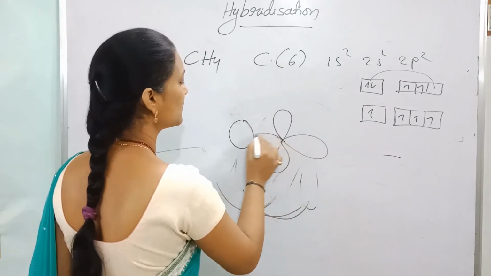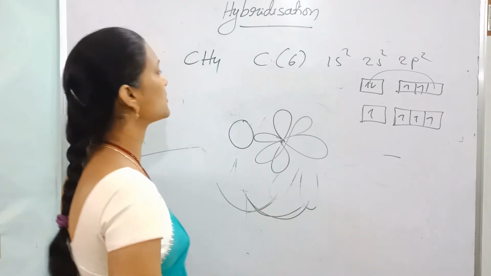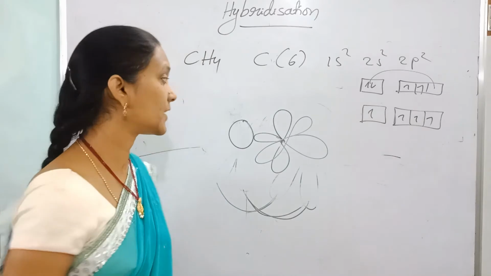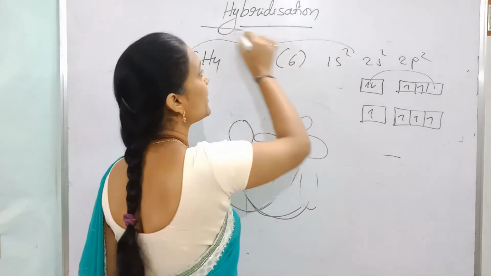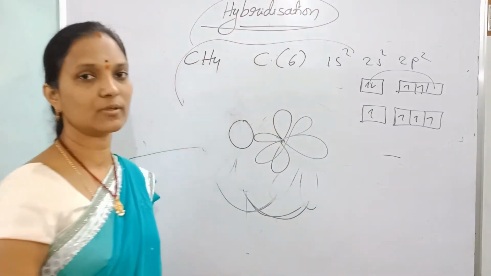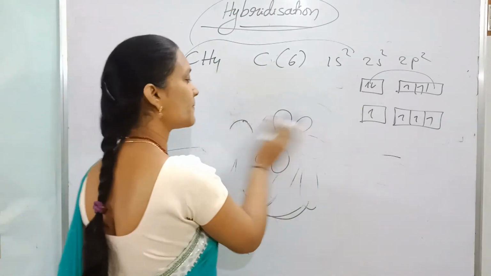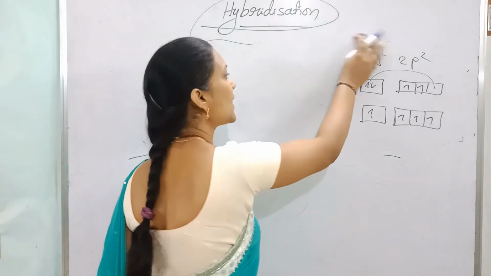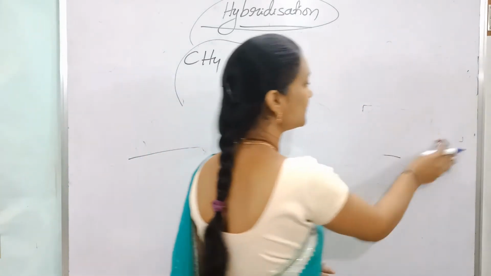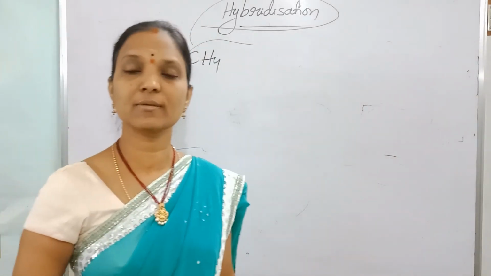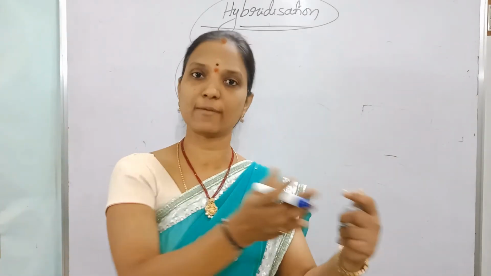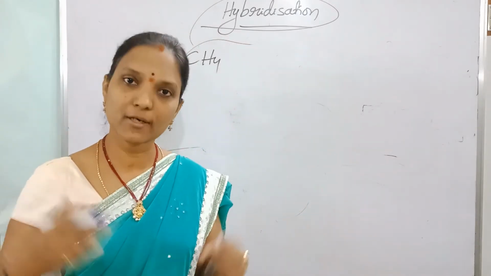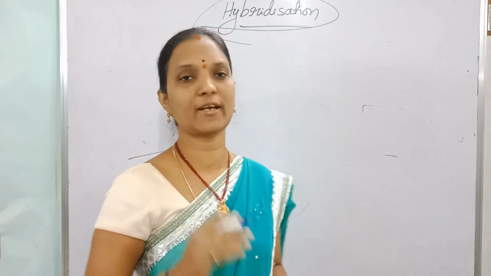So how do these overlap with the s orbital of hydrogen? How does the overlapping take place? Here the problem started. To explain this type of molecular structure, we are using hybridization. Actually, hybridization was introduced based on structure. By seeing the structure, hybridization was given. The structure is like this, that's why the hybridization is this. But now, using hybridization, we are finding the structure.